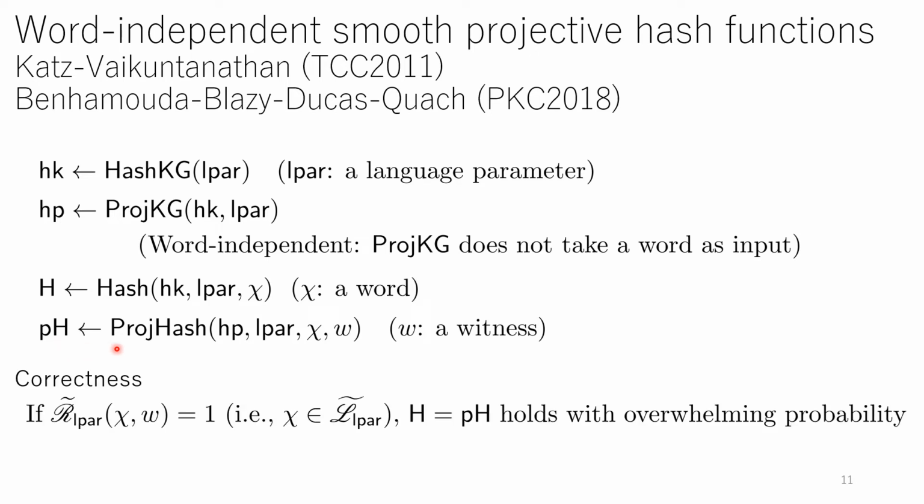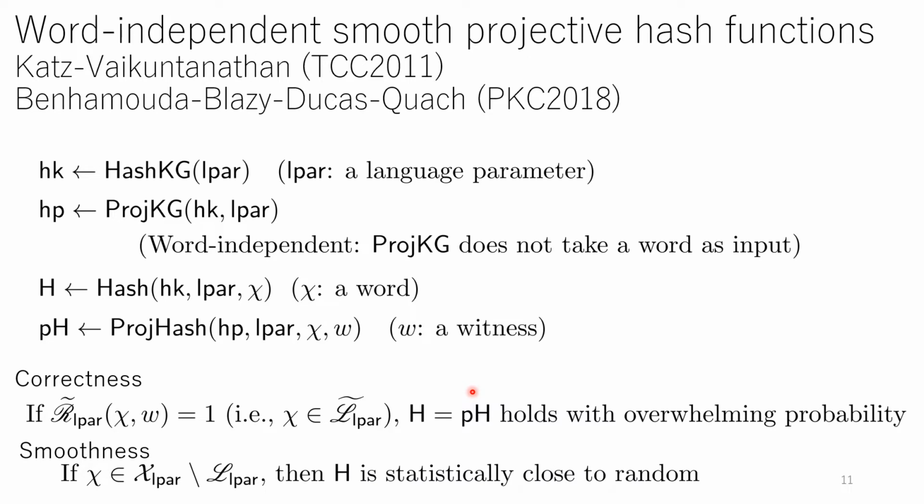As a correctness requirement, if the word and witness satisfy some relation, in this sense that the word belongs to some set, which in Liu et al. and our constructions is the set of ciphertexts of 0, then these two hash values are the same with overwhelming probability.